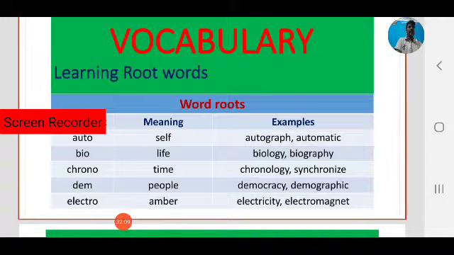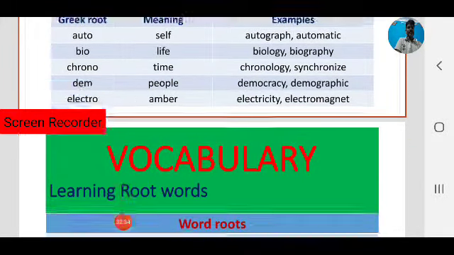So English has borrowed many words from Greek and Latin languages. That's why English became a global language. So these are some examples of how English borrowed root words from other languages. These are five root words from Greek. Let us focus on some more.